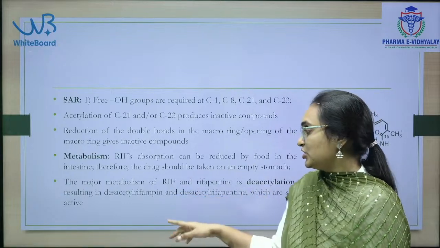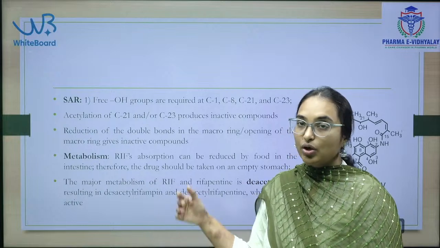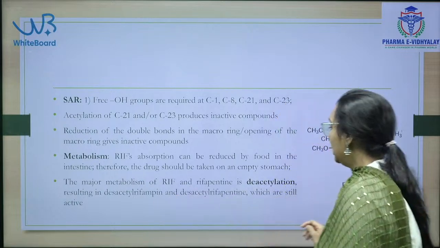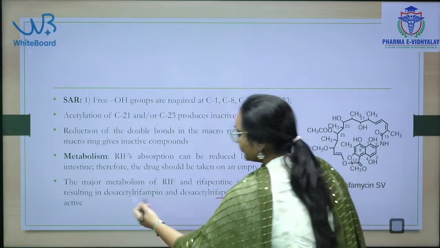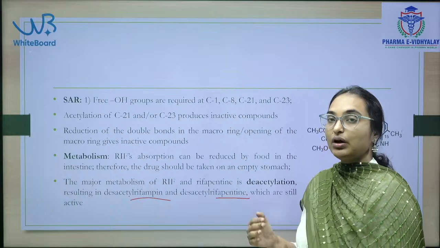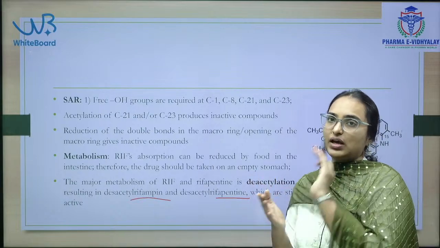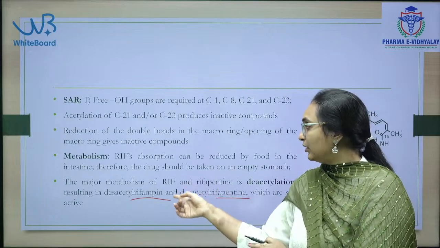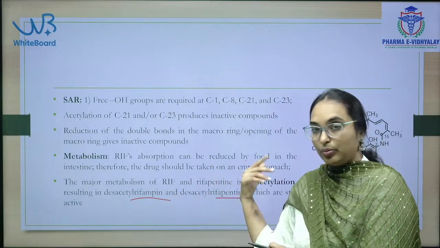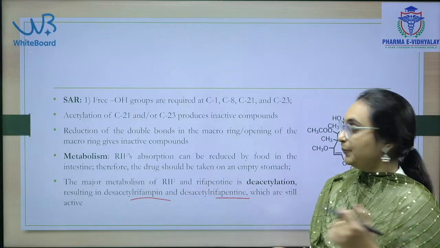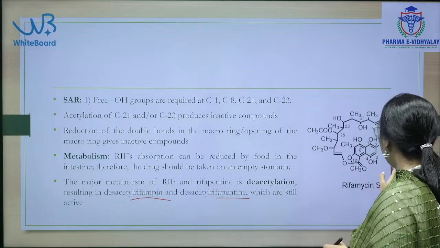By deacetylation, which also gives rise to active compounds: desacetyl rifampin, desacetyl rifapentine. Some metabolites are active like the drug, and some metabolites are inactive. In this case the metabolites desacetyl rifampin and desacetyl rifapentine are active. These are the important points.